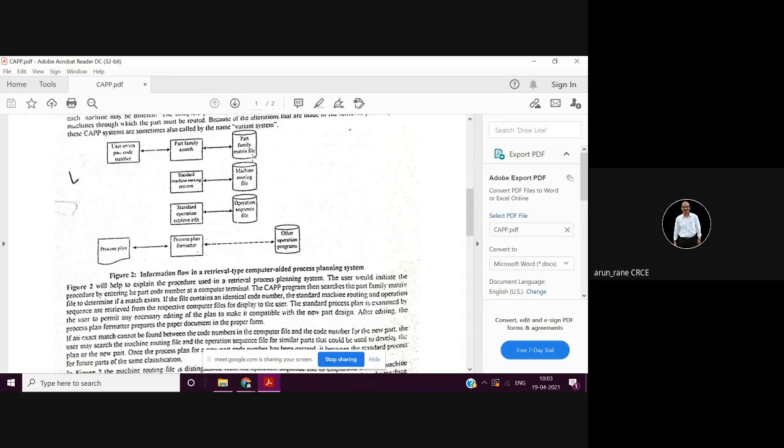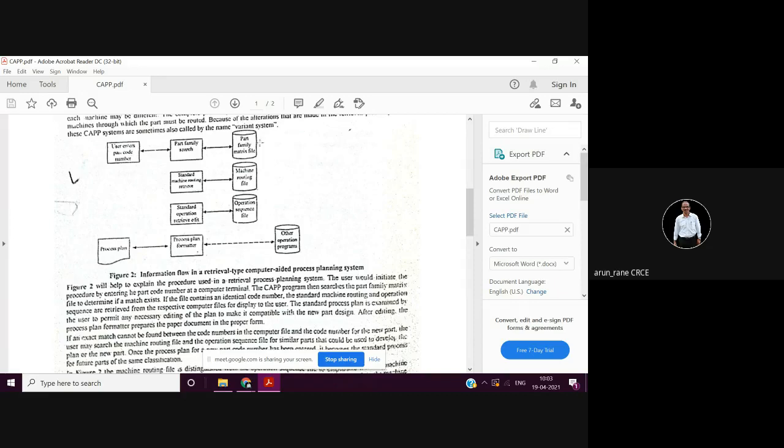So there is a part family matrix file, then there is a machine routing file, then there are standard machine routing retrieves, then there are standard operation sheets, which are already there. You go on retrieving these. So this is how your retrieval process planning works.